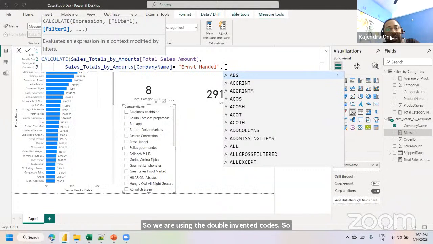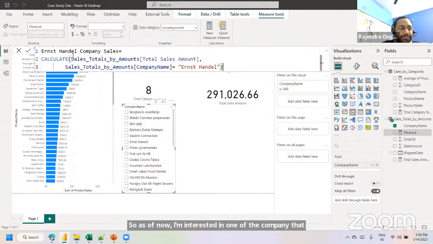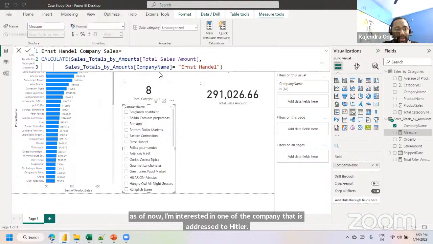Maybe if you are interested in one more filtration, comma separator, we can use one more, if you are interested in one more company name. So as of now, I'm interested in one company, that is Ernest and Handel. Close the bracket. Validate it, validate.